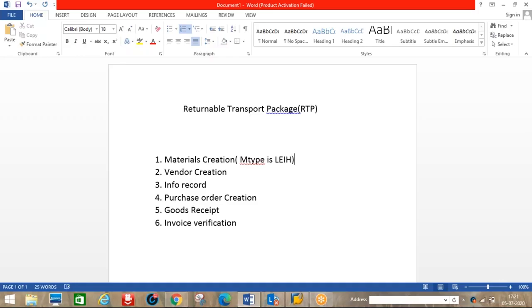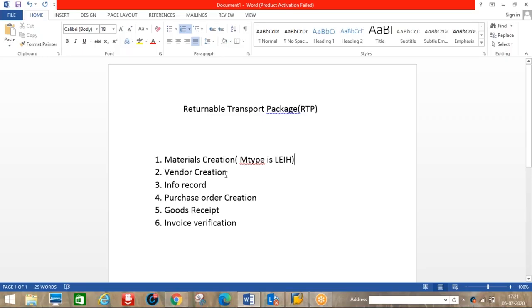If you use raw materials, ROH, or finished materials, they come to us, but any material created under LEIH goes to the vendor. It is not ours. That is LEIH, the returnable transport package. We'll see this material type practically, then you will understand.